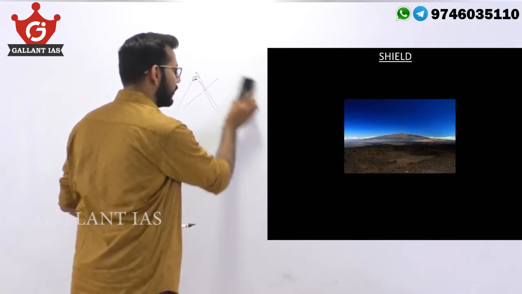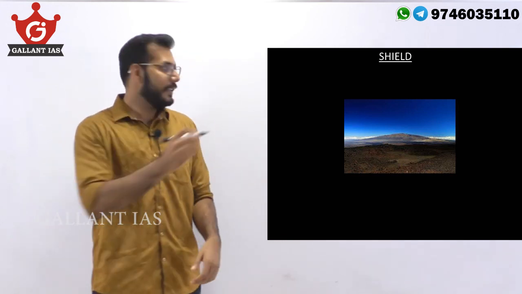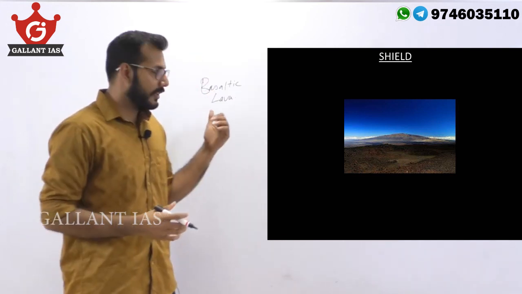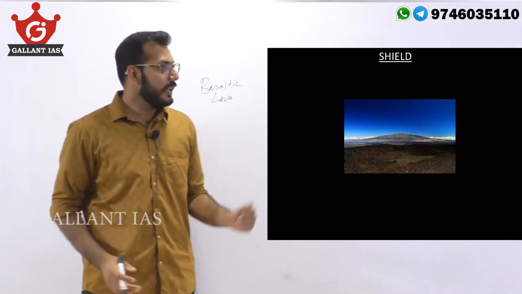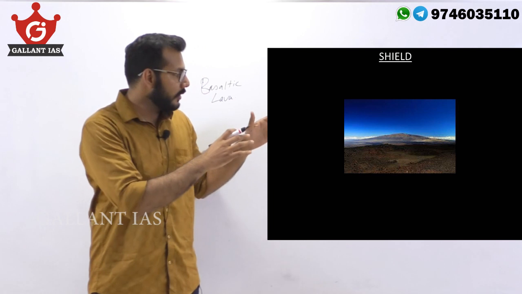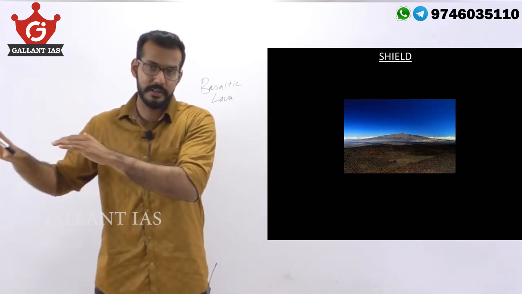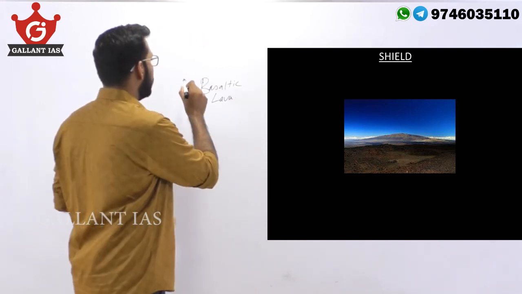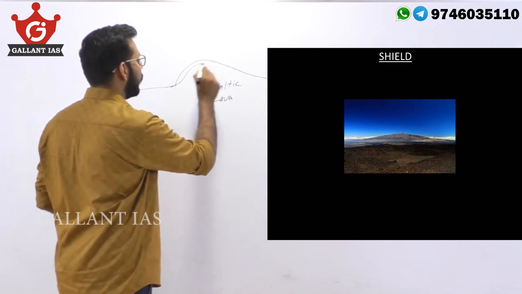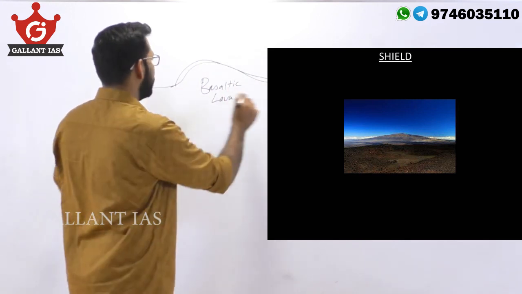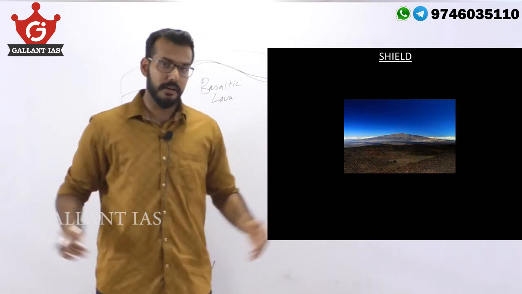The second kind is the shield volcano. It is the widest kind of volcano there is. It ejects basaltic lava. Basaltic lava is a basic lava, which means it can run for a very long distance before it settles, and it is also very hot. So it can flow with the heat for a very long distance before it settles down and cools. And if you look at it, it resembles a shield. That is why it is called a shield volcano. And as we said earlier, it covers a very large area of the surface of the earth.